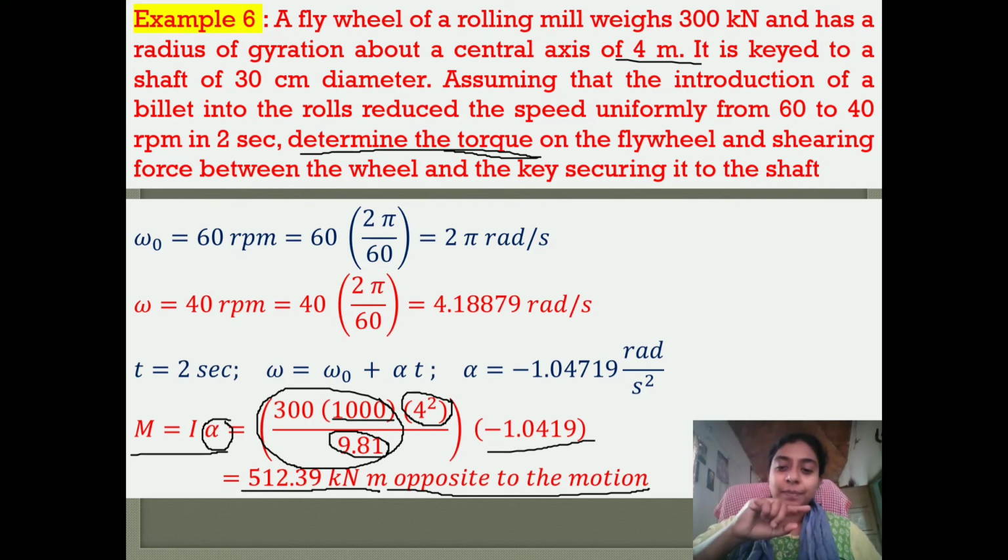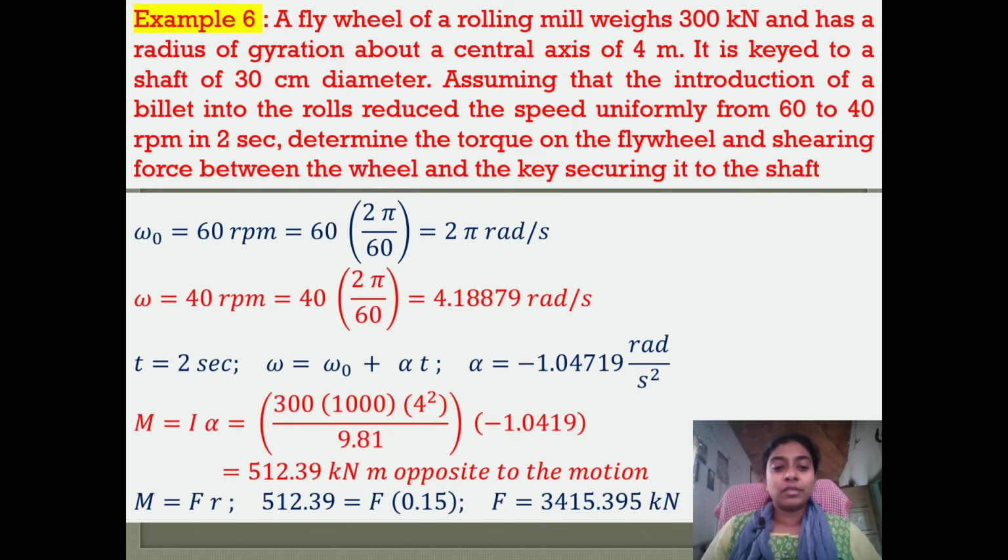This moment is applied opposite to the motion. That is, if the wheel is rotating like this, you have to apply a moment in the opposite direction. In order to reduce the speed from 60 to 40, you have to apply the moment in the opposite direction. That is the meaning of that.